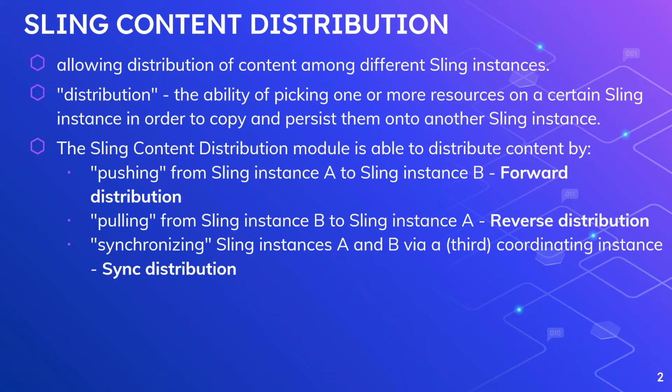The next scenario is synchronizing Sling instance A and B via a third coordinating instance. So it means we have three instances. We are syncing the content between instance A and B, but the sync is coordinated via another instance called C. In our case, let's say we have publishers P1 and P2. We want to keep the content in sync between P1 and P2, but the sync will happen through the author. So the example use case is user sync: the users getting created in P1 will get synced to P2 but through the author.